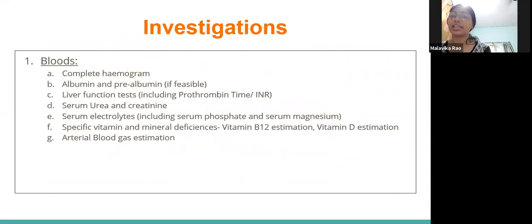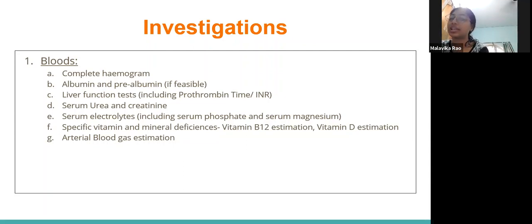Next slide. For blood investigations, you will get a complete hemogram of the patient, and albumin and pre-albumin if feasible in the setup, to establish the pre-existing nutritional status of the patient. We will check liver function tests, because there is often liver function derangement. Earlier in the phase there will be an increase in SGOT, SGPT, but later on, after 2 weeks or so, we find elevated bilirubin and alkaline phosphatase due to chronic lack of enteral intake.